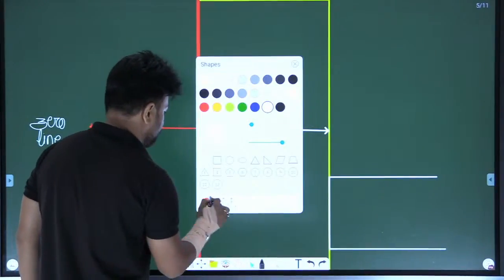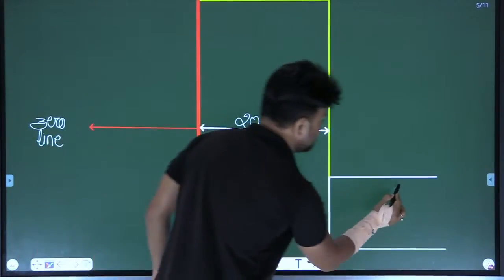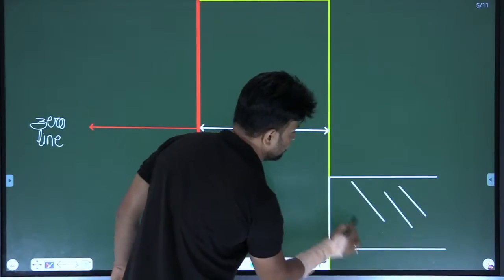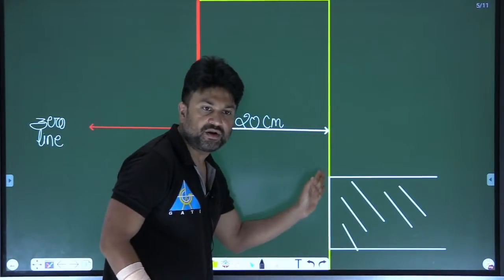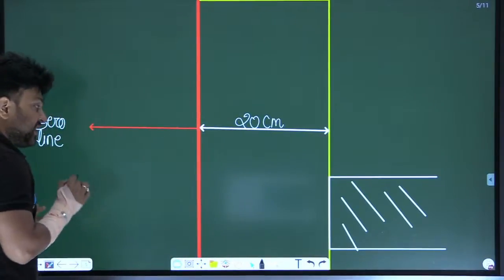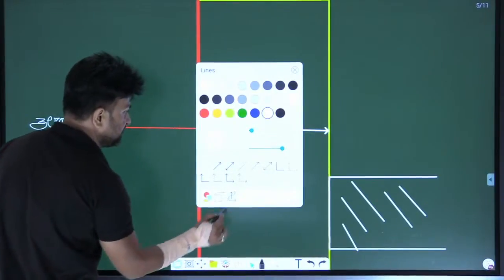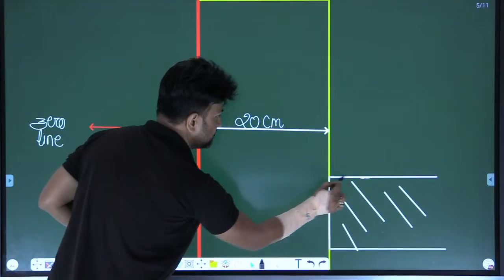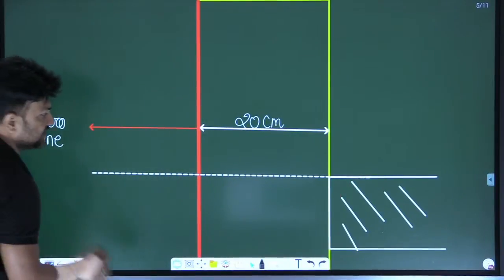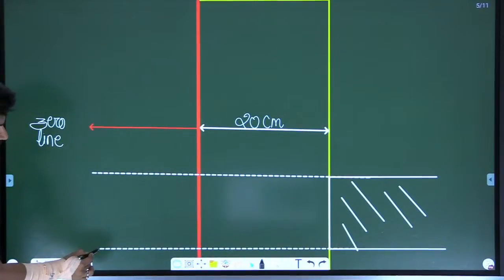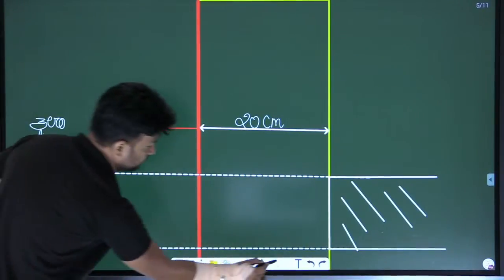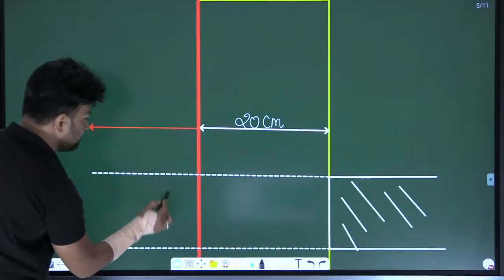To make the hole proper, you shade it to represent that it is a hole. It is one side surface of the hole. Now, on the other side, I am drawing the maximum size, my dear. For my reference, I am drawing this line, so that the diagram is proper.